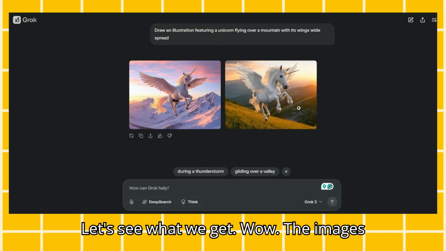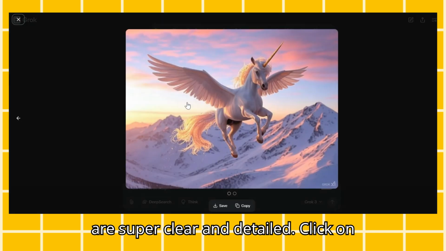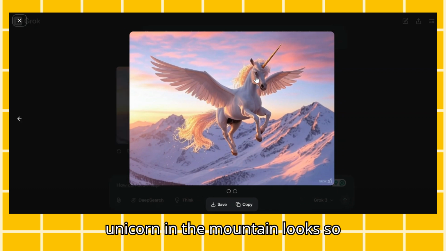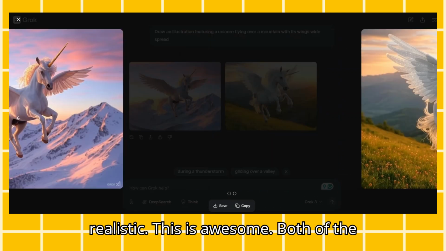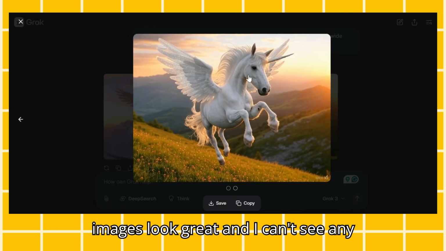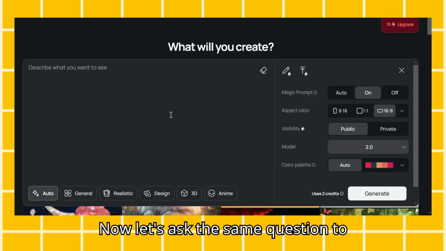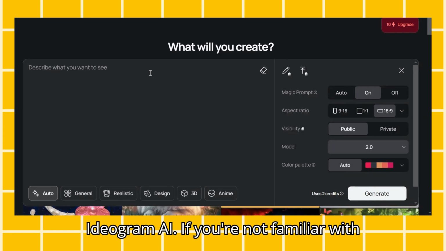Wow. The images are super clear and detailed. Click on them for a full view. Check this out, the unicorn and the mountain look so realistic. This is awesome. Both of the images look great and I can't see any major flaw in the images. This is really cool. Now let's ask the same question to Ideogram AI.